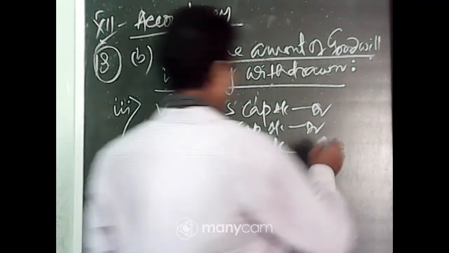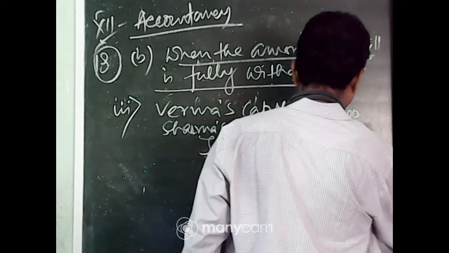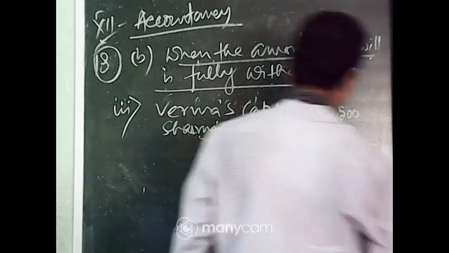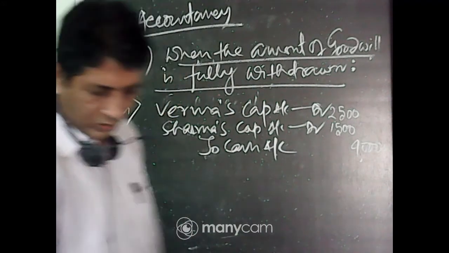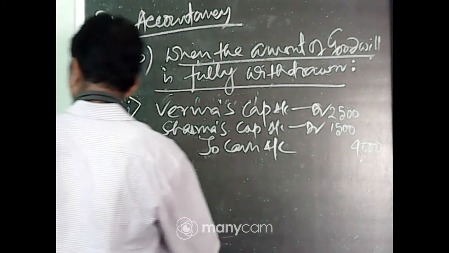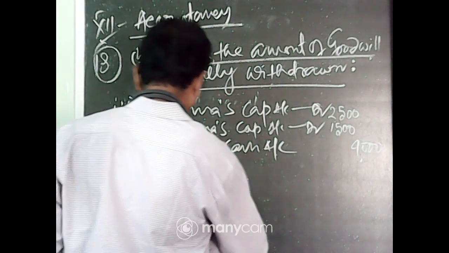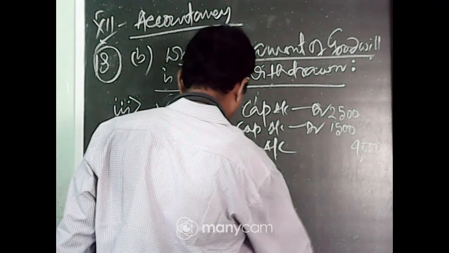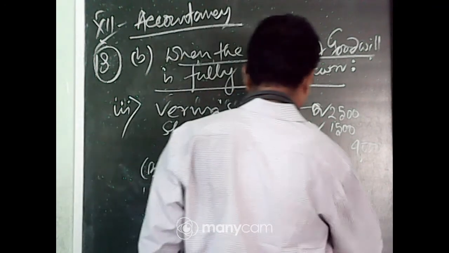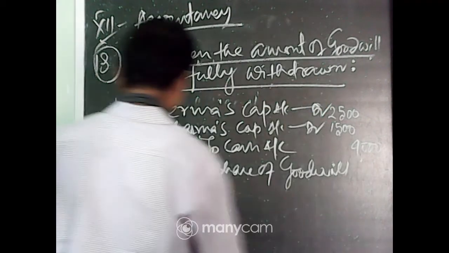Bharma's capital account debit 2,500, 1,500, total 4,000.